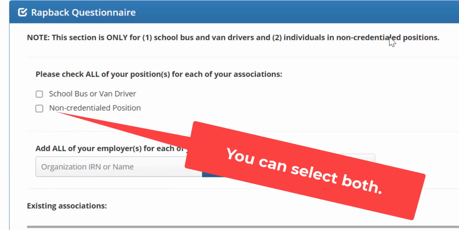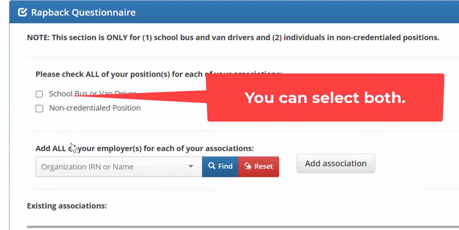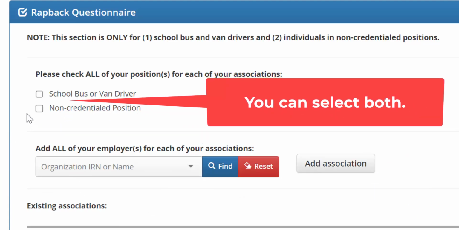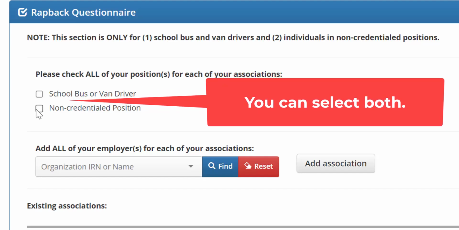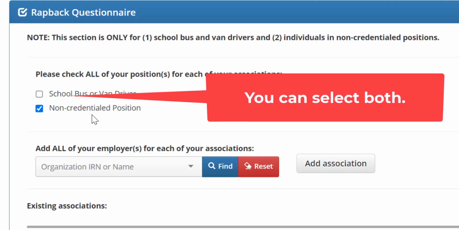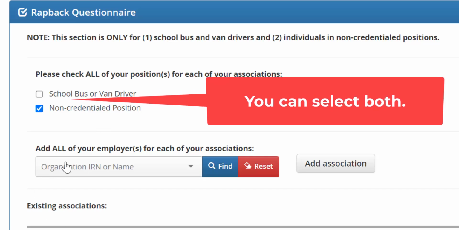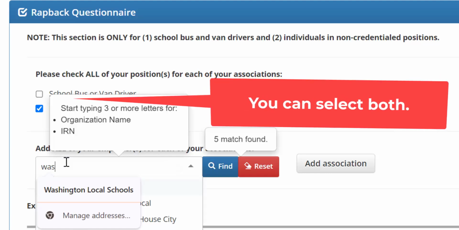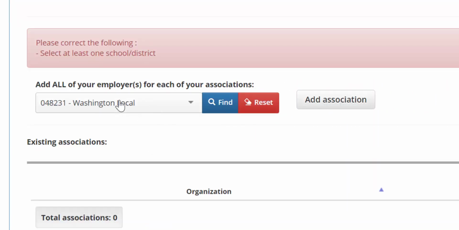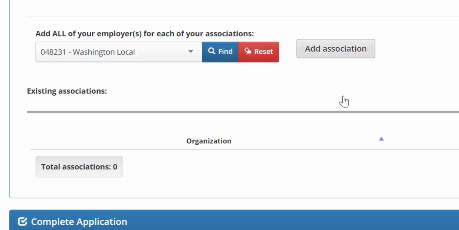Now at the bottom, you're going to check all of your positions for each of your associations. So you're either going to be a school bus driver or van driver or a non-credentialed person. Right. And then under Add All of Your Employers, you're just going to start typing in Washington Local School. You want to keep typing until you see the number 048231, and then you're going to add association.